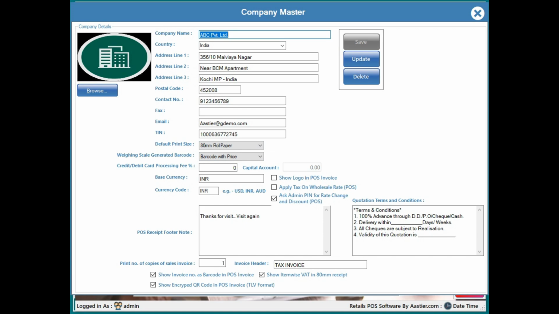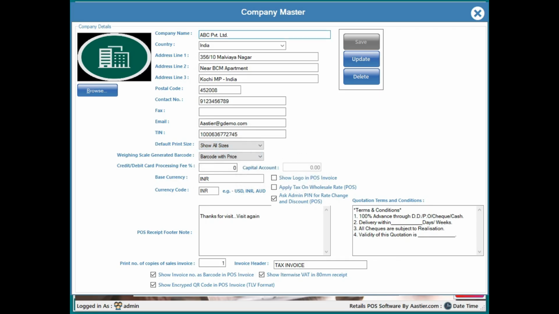And here you're having options for default print size. If you are selecting which print size you wanted, this is the 80mm roll paper or 50mm the 2-inch printer. The first one is the 3-inch printer and this one is the 2-inch printer. And the A4 size printout you wanted, A5 page, everything you can see. In case you are not sure which size you want, based on the customer you can make the printout at the time of billing, so you can just select show all sizes also.